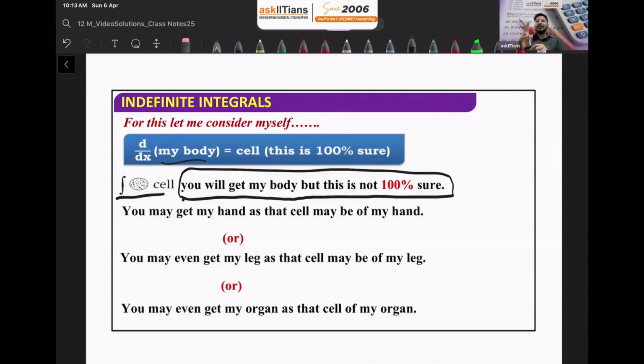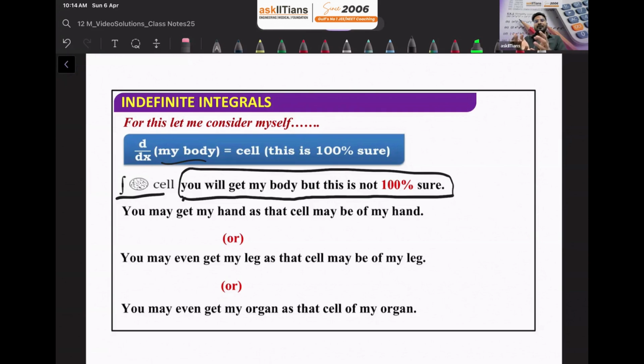That is the first thing. The second thing is that it should have a limit also, so the limit should be defined. Here, if the limit is not defined, we can get two cells, three cells, or five cells, right? Are you getting the point? So for sure, we are not going to get our body. We might, but it is not 100% sure. The possibility is that we are clubbing the cells of my hand only.